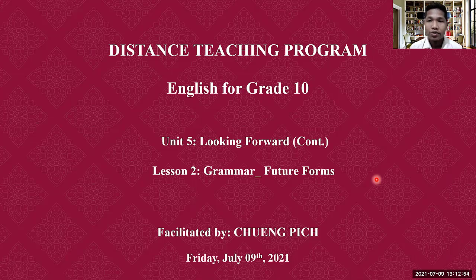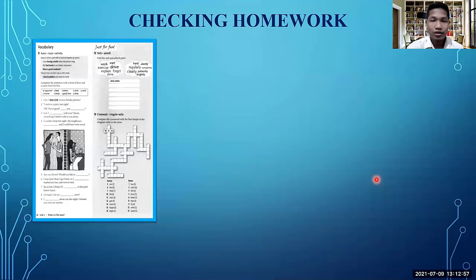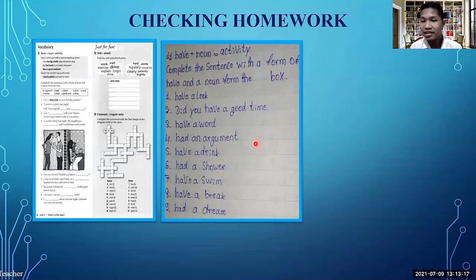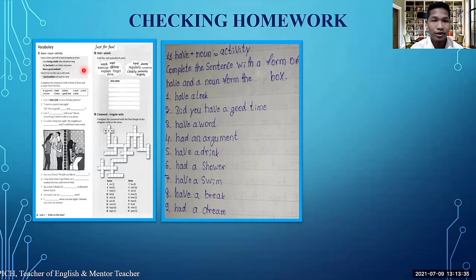Thank you, everyone. So before we start the lesson, we have to check our homework. Two of you sent it to me, but I chose only the first one, from the first student who sent it to me. This is the example from our workbook, written by one of your classmates. We have 3 different parts to do: part 11, 12, and part 13. We can start with 11 here, noun, have plus noun activity.